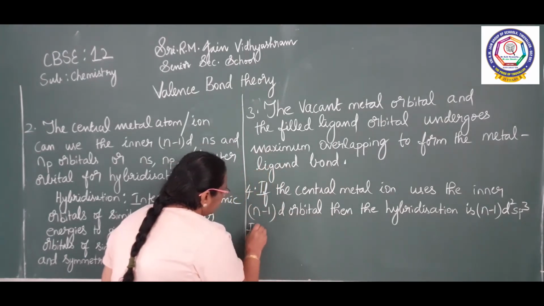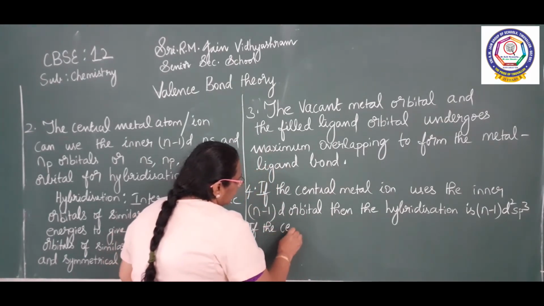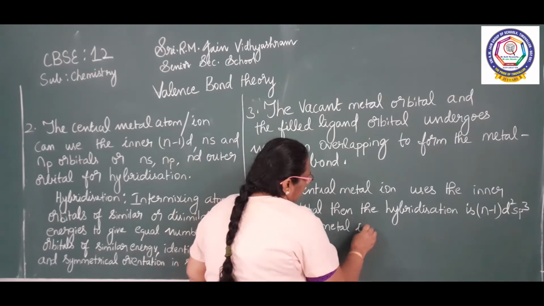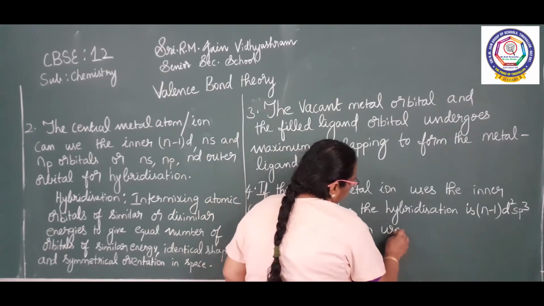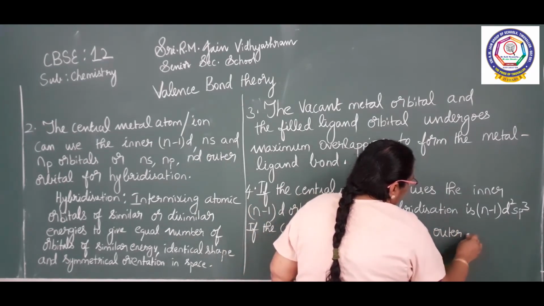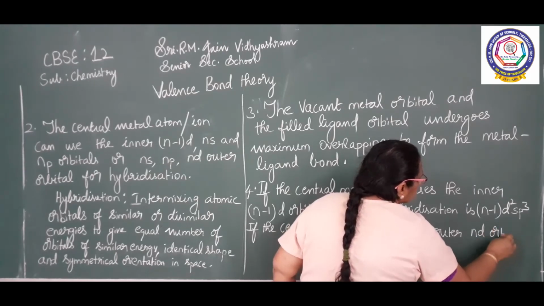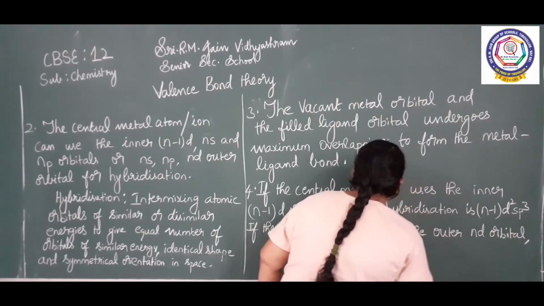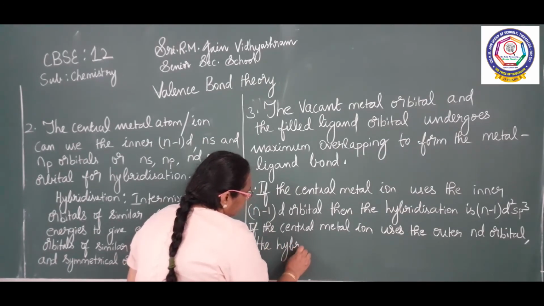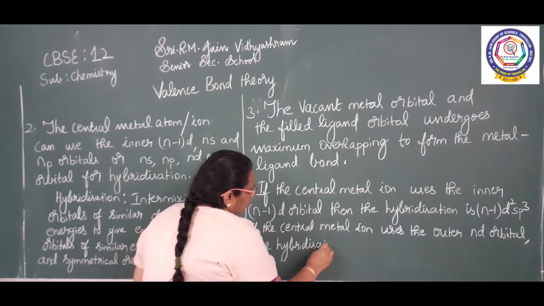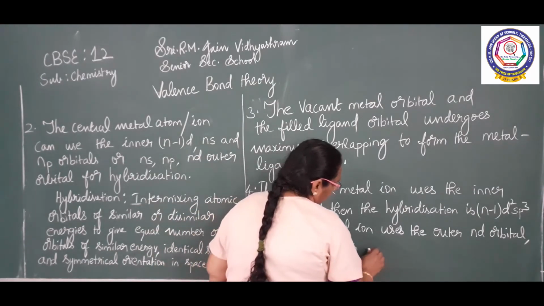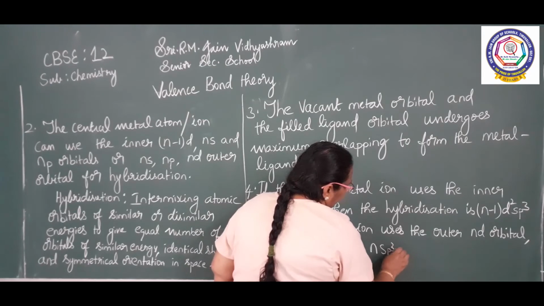If the central metal atom or ion uses the outer nd orbital, the hybridization is nsp3d2.